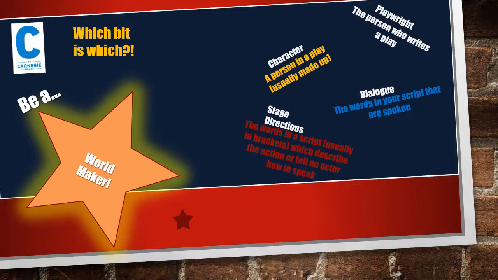So a playwright is a person who writes a play. A character is a person in a play. They're usually made up. A dialogue is the words in your script that are spoken between two or more people. And stage directions, the words in a script that are usually put in brackets, which describe the action or tell the actor how to say the line.